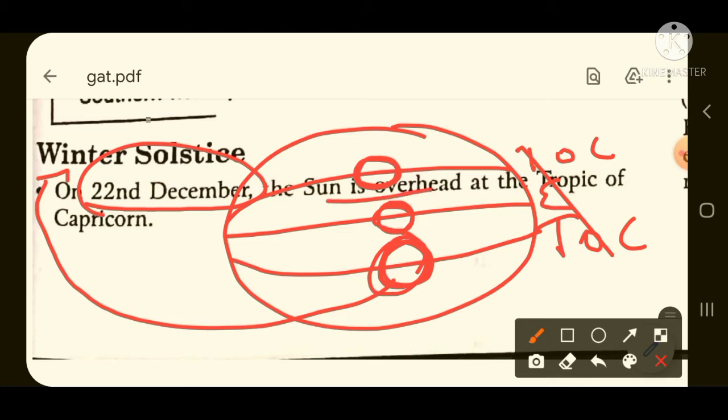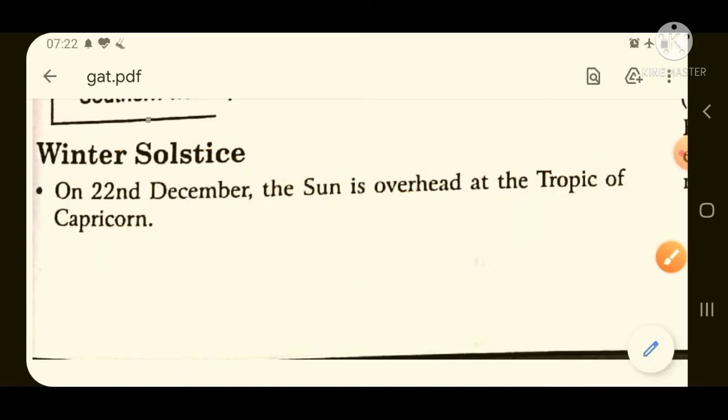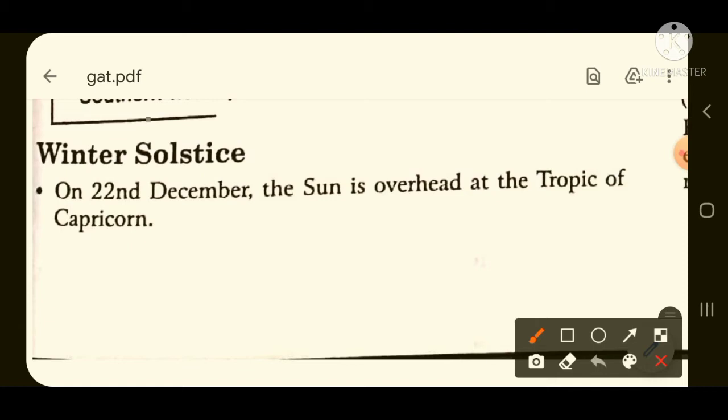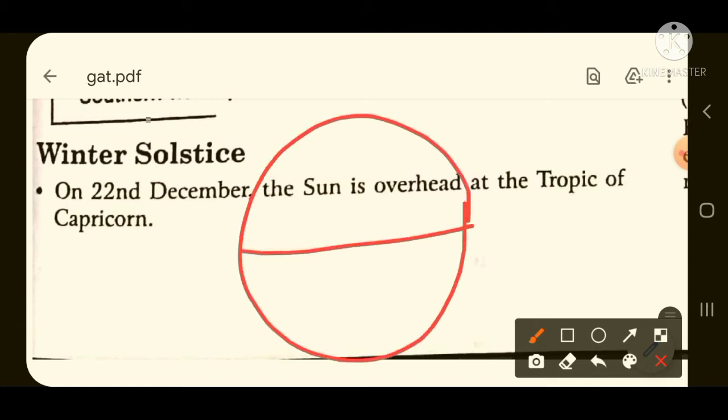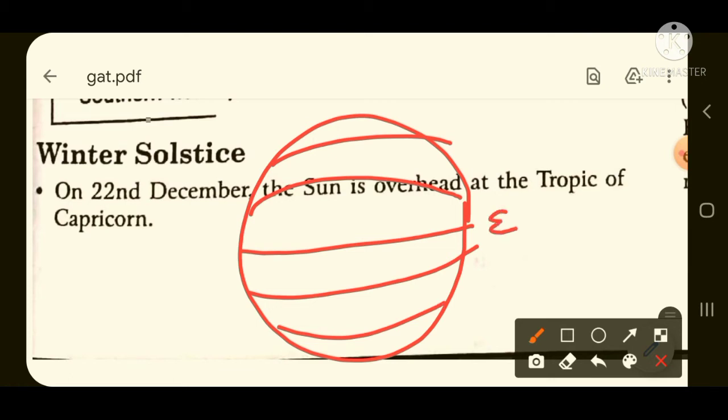Here the sun is overhead at the Tropic of Capricorn. You should remember one more thing: if this is our earth's surface and this is the equator, this is the Tropic of Cancer, this is the Tropic of Capricorn, this is the Arctic Circle, and this is the Antarctic Circle. So the sun always moves between the Tropic of Cancer and the Tropic of Capricorn. Sun movement always takes place between these two only.